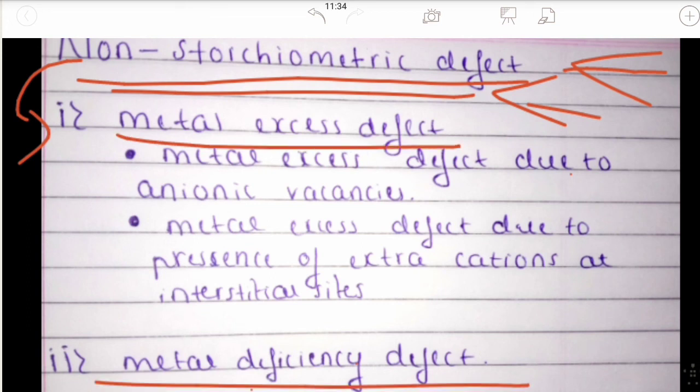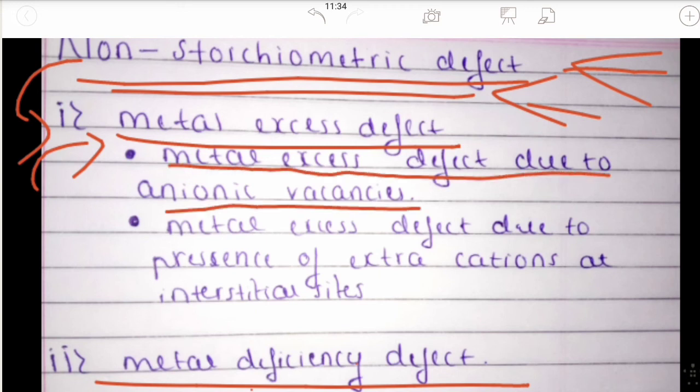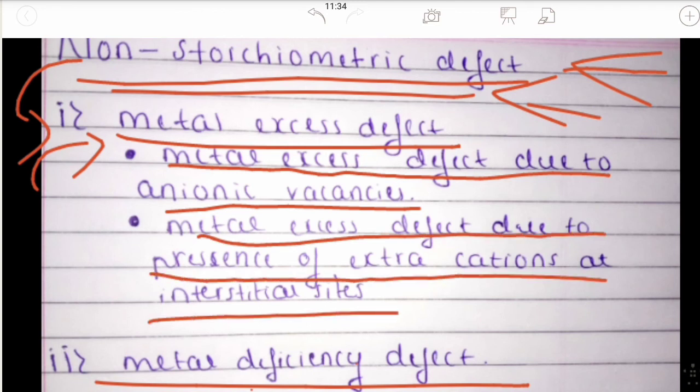This is mainly divided into two types, that is metal excess defect and metal deficiency defect. Now, this metal excess defect is divided into a further two types: metal excess defect due to anionic vacancies, and metal excess defect due to the presence of extra cations at interstitial sites. First we will deal with the first type of metal excess defect, that is metal excess defect due to the presence of anionic vacancies.